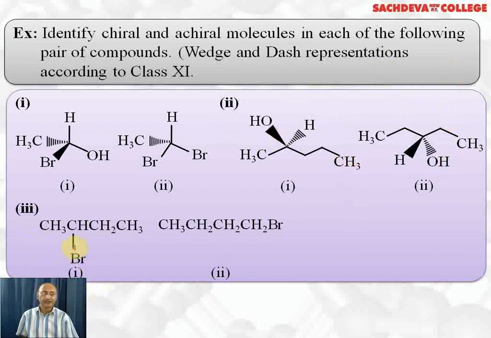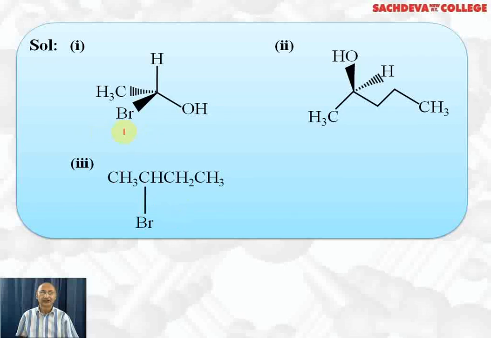Here 2-bromobutane is chiral. This carbon atom is attached to 4 different groups: 1, 2, 3, 4. Here this carbon is not chiral because it is not having any carbon which is attached to 4 different groups. This is a chiral carbon atom. All the groups are different. This is also a chiral molecule because this is the chiral carbon atom. Here we have this one chiral carbon atom due to which it shows optical isomerism. All these 3 compounds show optical activity as well as optical isomerism. They will form non-superimposable mirror images, that is enantiomers.